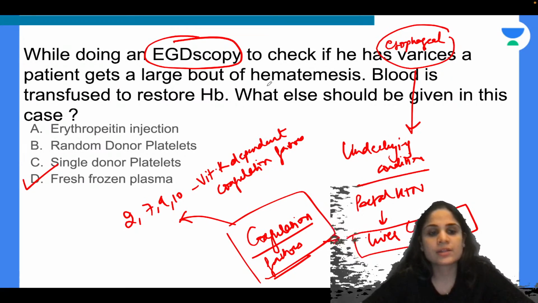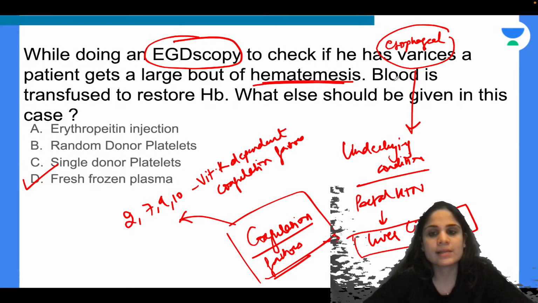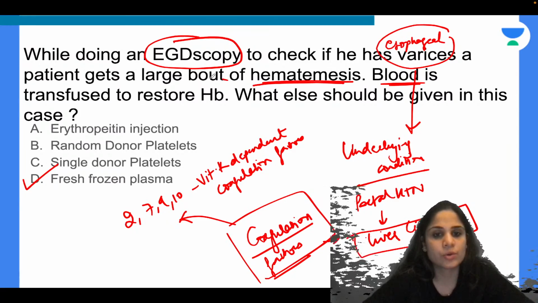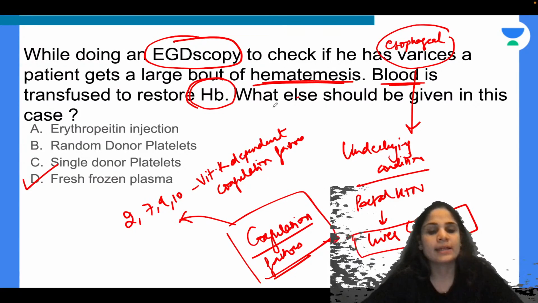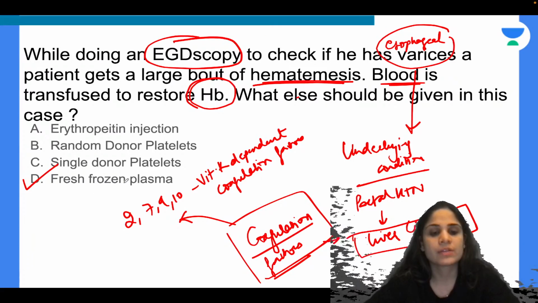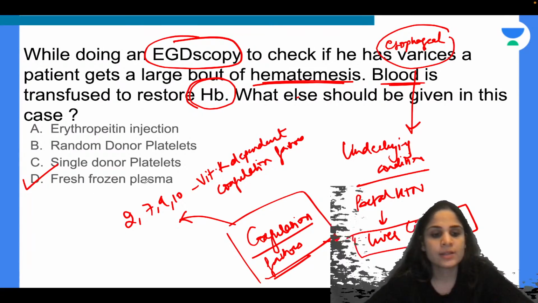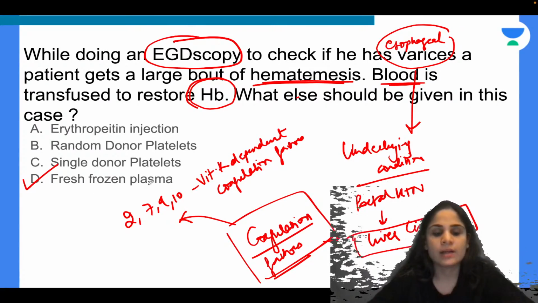So when the patient is having a large bout of hematemesis, yes, you have to give him blood to restore his hemoglobin. But to stop the bleeding in this patient, you also have to give fresh frozen plasma. Alright. So that is the answer for our question.